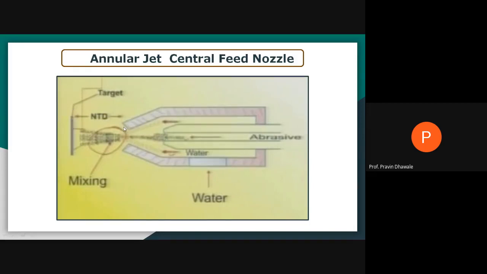NTD, nozzle tip distance, opening to upper surface of the workpiece. Mixing will be carried out when this water along with the abrasive comes out from this nozzle, and at the same time you are getting a high velocity water jet, abrasive water jet.